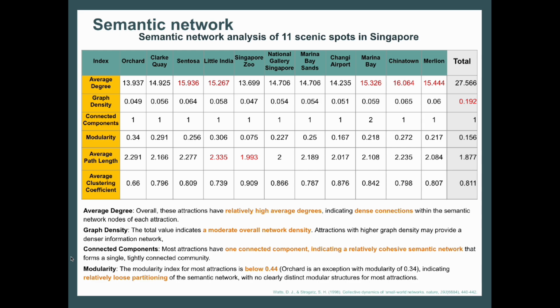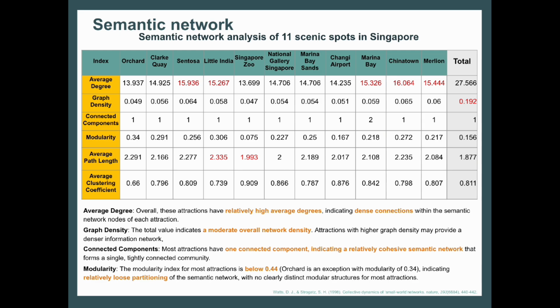Next, we looked at modularity. The modularity index for most attractions is below 0.44, with Orchard being an exception with a modularity of 0.34. This indicates relatively loose partitioning of the semantic network with no clearly distinct modular structures for most attractions.